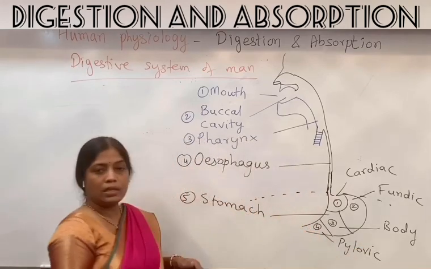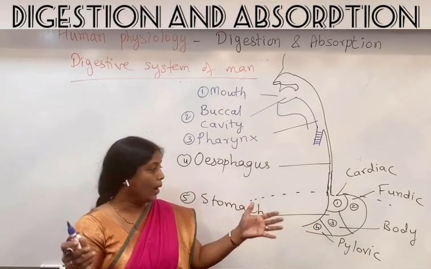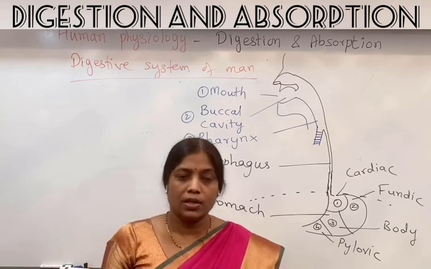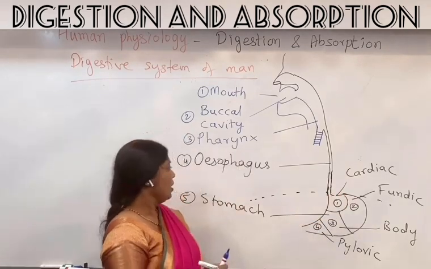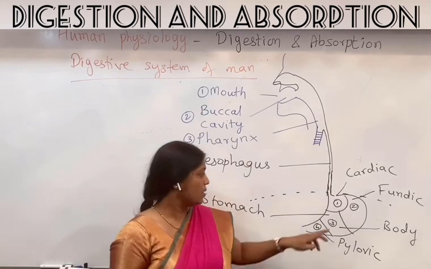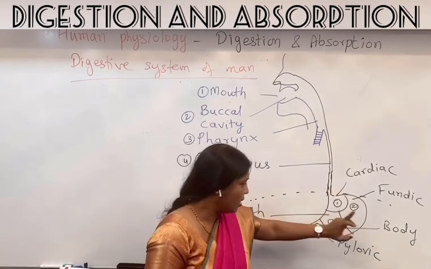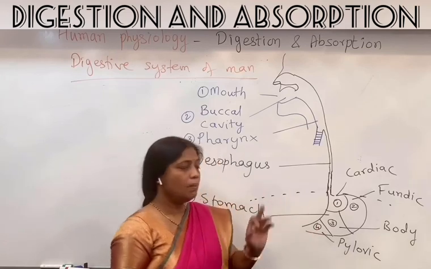So that is the stomach, which is actually a wide structure, a sac-like structure, muscular structure. It is like a J-shaped structure into which esophagus opens, and the stomach consists of 4 parts: the cardiac stomach, fundic stomach, body, and the pyloric stomach.